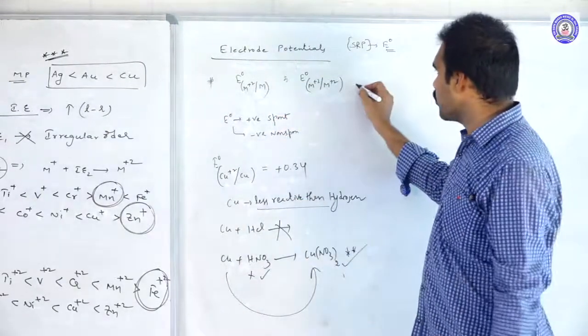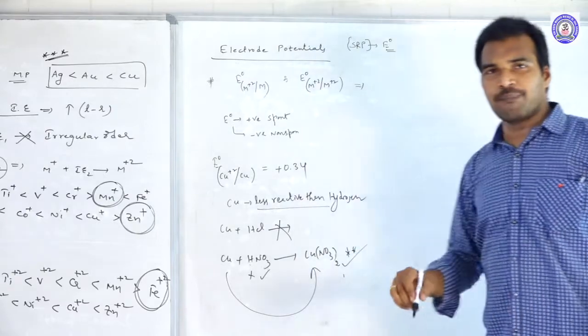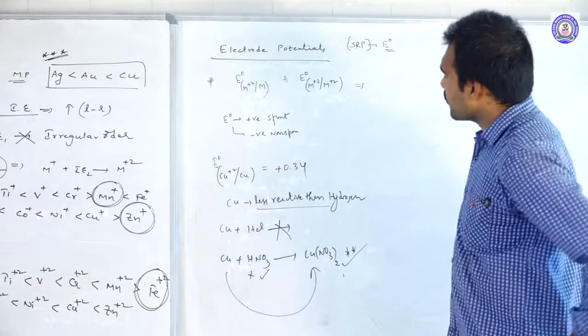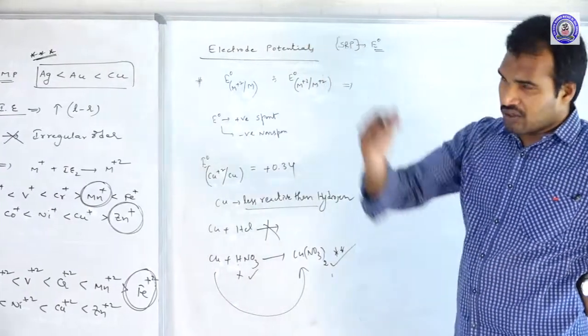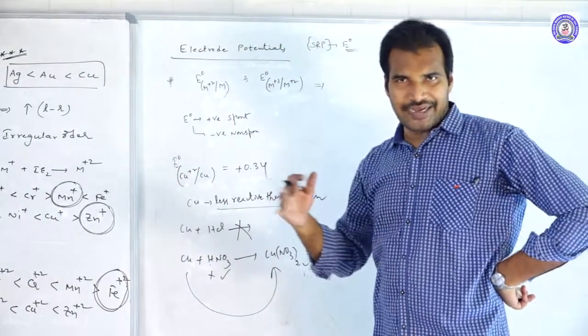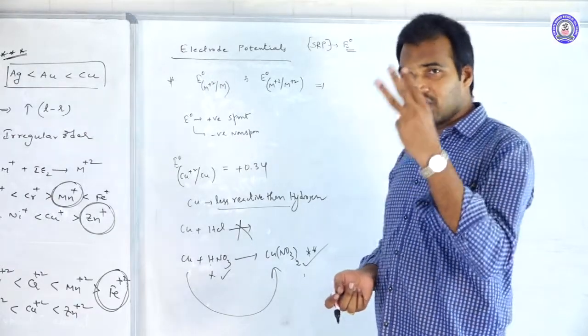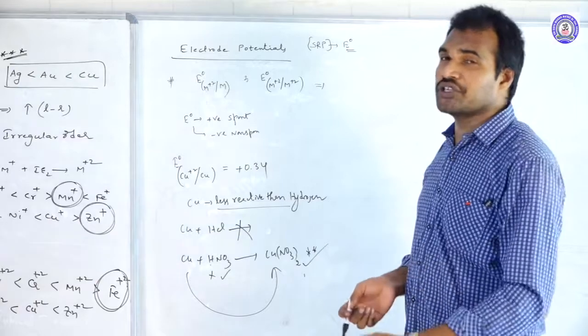Now let us move to the E naught values of M plus 3 to M plus 2. In case of M plus 3 to M plus 2, when you compare the data of the 3D series of elements, only 3 metal ions have positive E naught values.